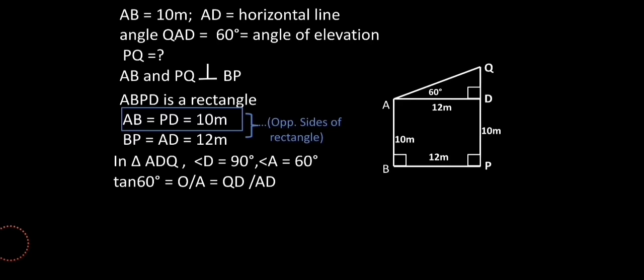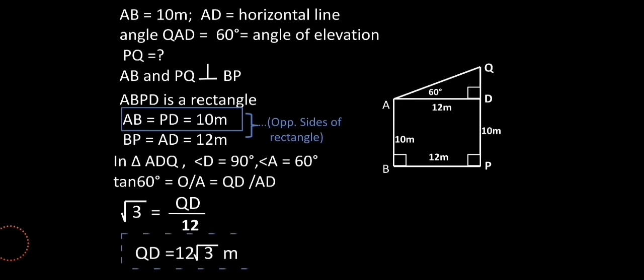So by the definition, tan 60 equals opposite upon adjacent. We will mention the values from the triangle, right? And we know that tan 60 is nothing but root 3. QD I need to find, and AD is 12. And by doing simple mathematics, 12 will be moved to the other side with root 3, right? And the answer for QD will be 12 root 3. And in the question, if you remember, no value of root 3 is given, so there is no need to convert it into a normal number in decimal form, right?